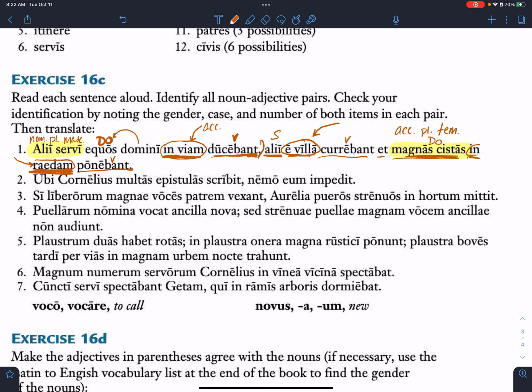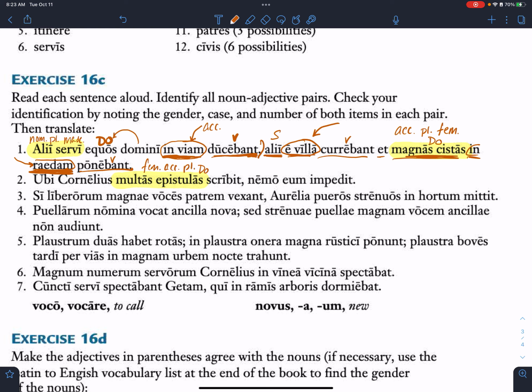Move on to number 2. My noun adjective pair. What do we got? You can find them. J.E. Noun adjective pair. Multas epistolas. Good. They have to agree in gender, number, and case. So what's the gender, number, and case of multas epistolas? Feminine, accusative, plural. Excellent. Exactly right. So we've got our direct object here because it's accusative.